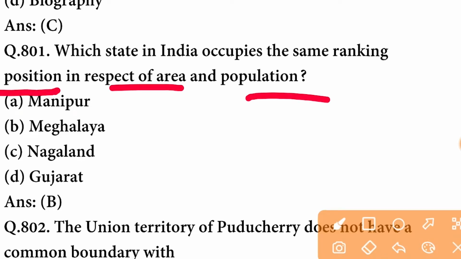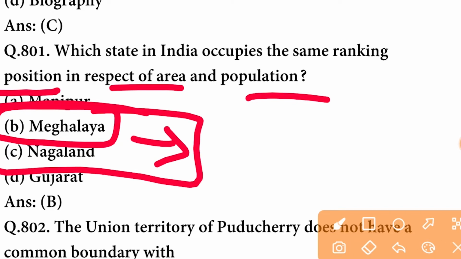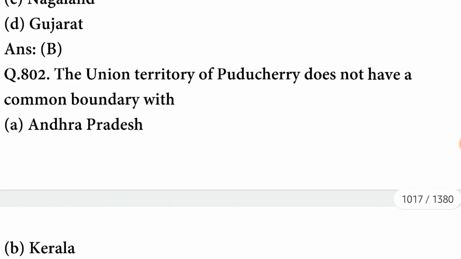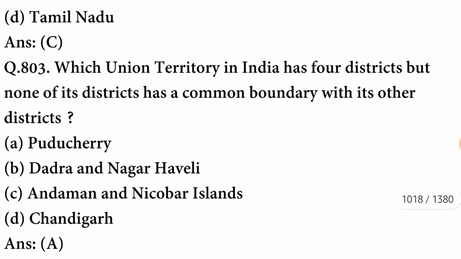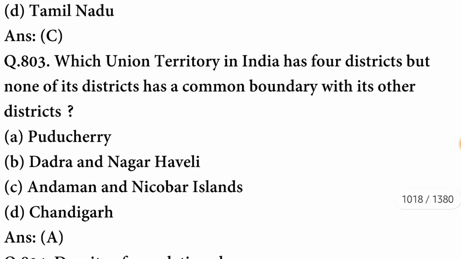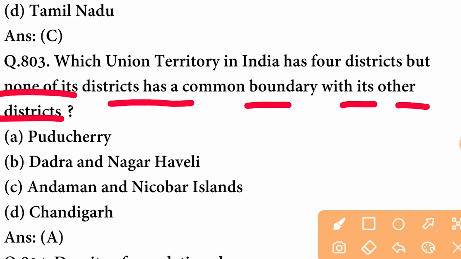The state is Meghalaya. The rank of this state is what? You will have to answer this in the comment section. The union territory of Puducherry does not have a common boundary with Karnataka. Which union territory in India has 4 districts but none of its districts has a common boundary with its other districts? So the union territory is Puducherry.